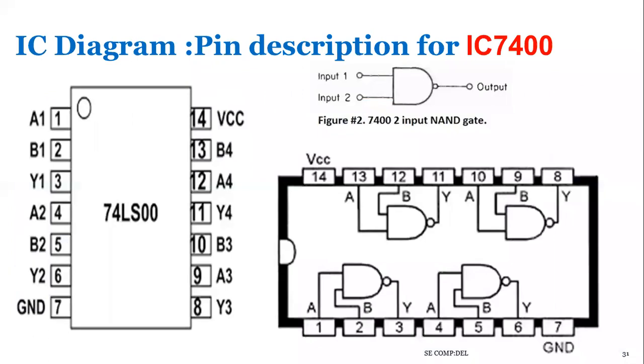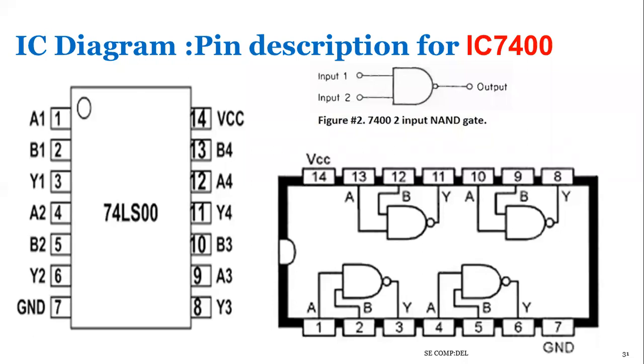Next one is the IC diagram, the pin configuration of IC 7400 and 74. This IC diagram you can use in the practical for connection purposes. This 7400 is the NAND gate IC. It has 2 inputs and 1 output.